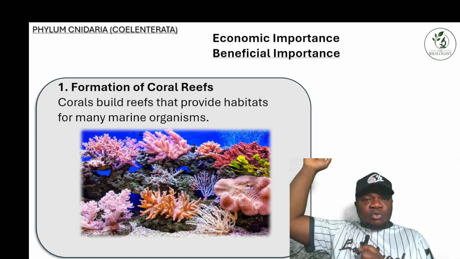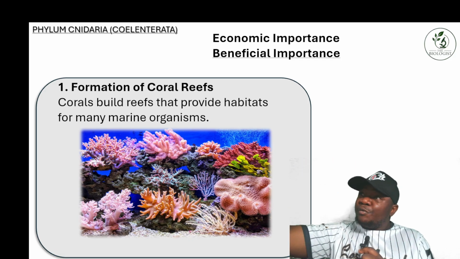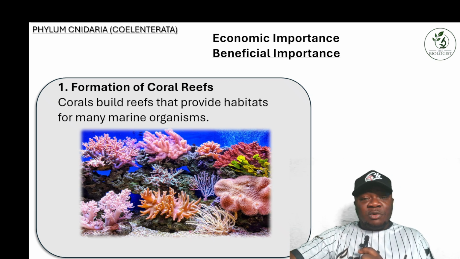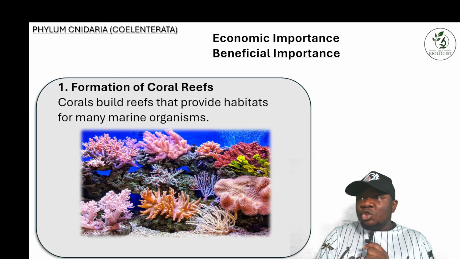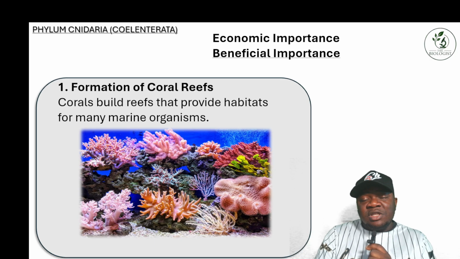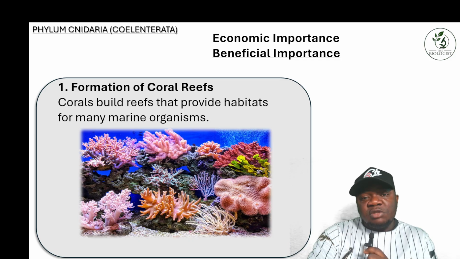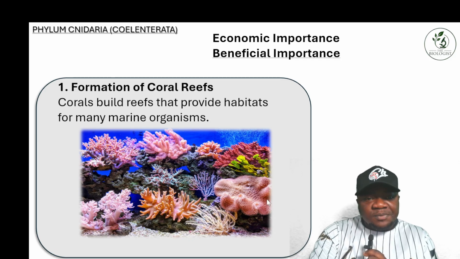After searching for food, smaller fishes, or for example zooplankton, can go and look for food. Zooplankton are microscopic animals. They can come and dwell and stay around the cnidarians and take this as a habitat for them to find support and protection. So they serve as a habitat for different organisms.